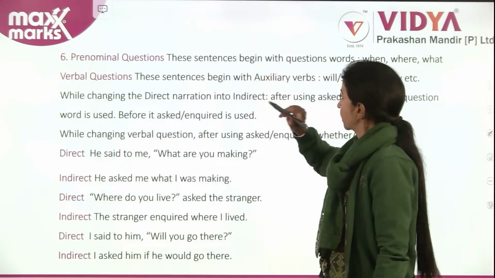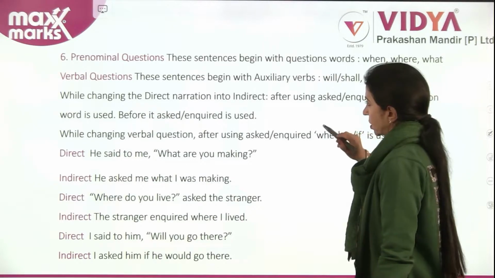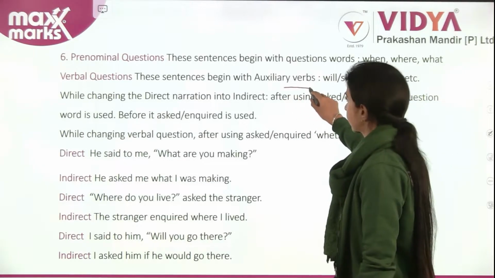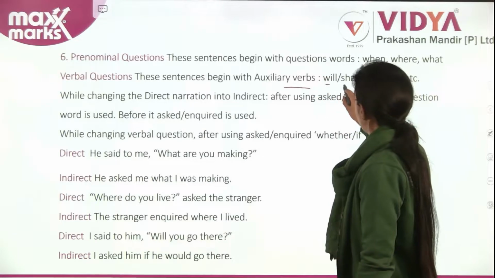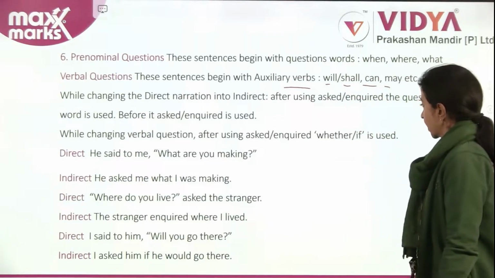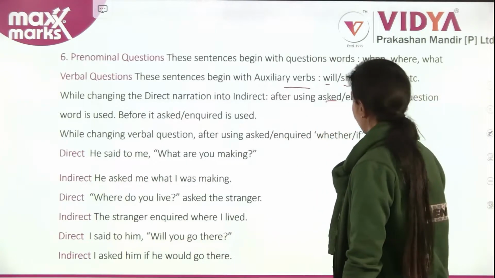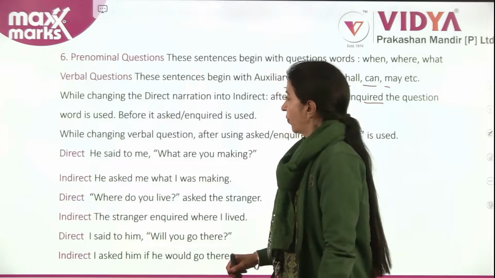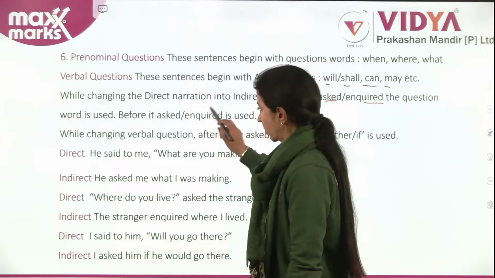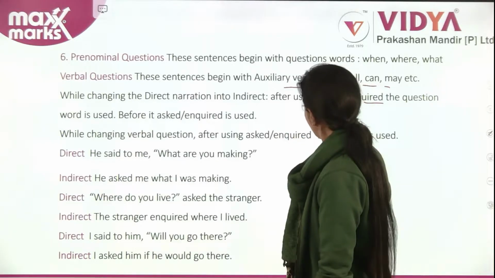Pronominal questions. These sentences begin with question words: when, where, what. Now look at the verbal question. These sentences begin with auxiliary verbs: will, shall, can, may. While changing the direct into indirect, after using asked or inquired, the question word is used. Before it, asked or inquired is used. While changing verbal questions, after using asked or inquired, whether or if is used.